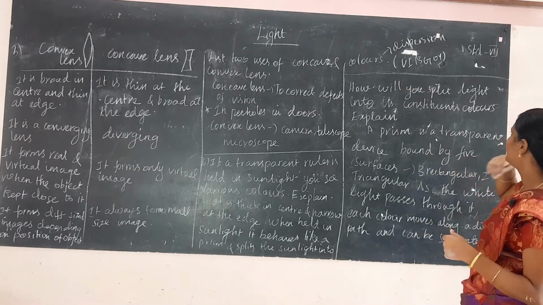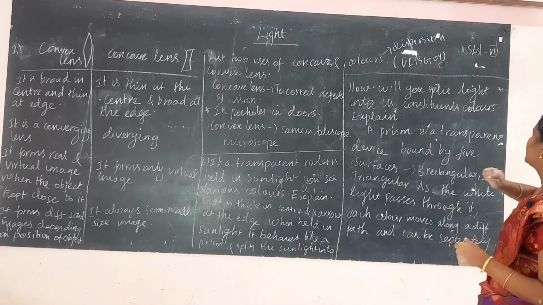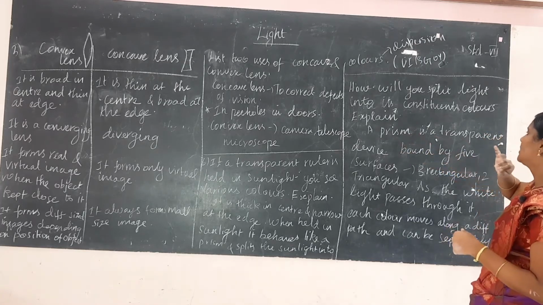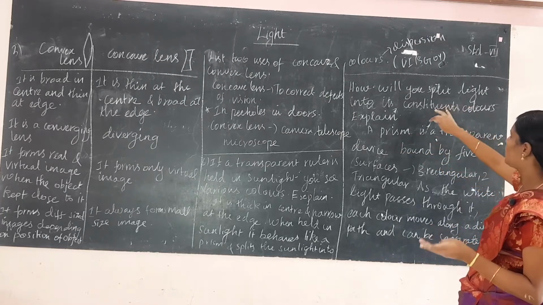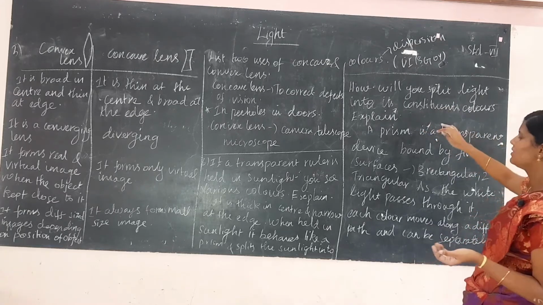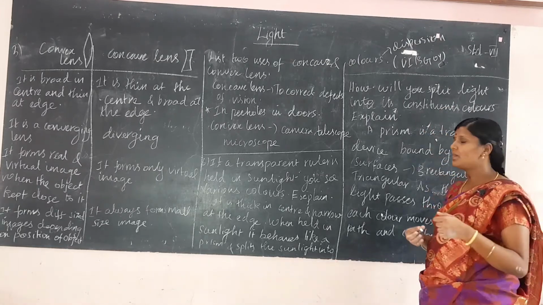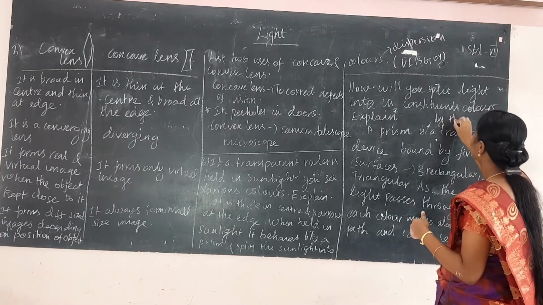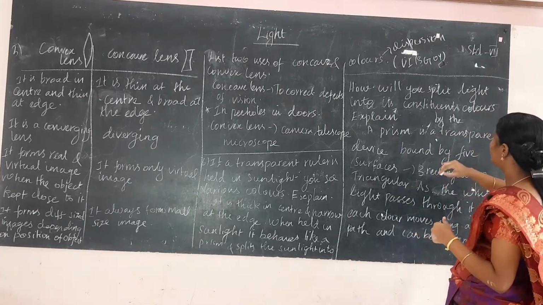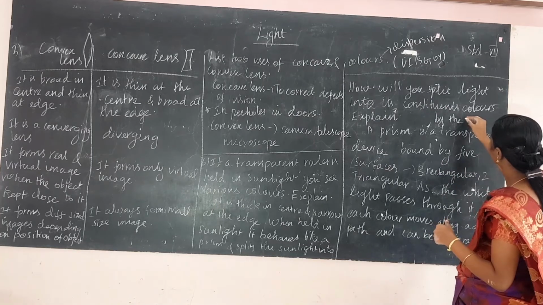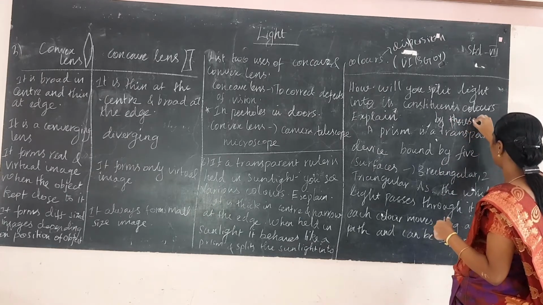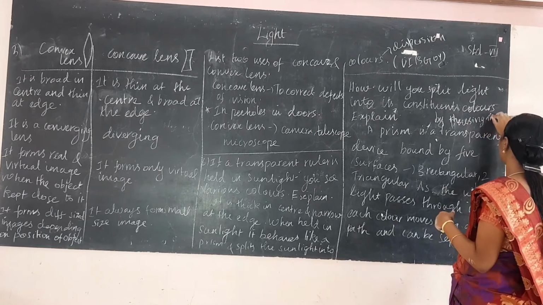Next question is, how will you split light into its constituent colors? Explain. By passing the light through a prism, the light passing through the prism splits.